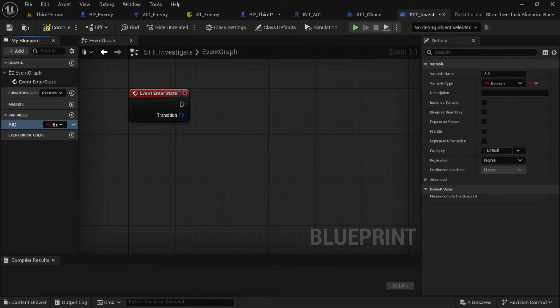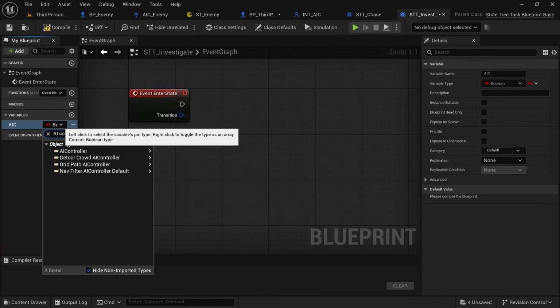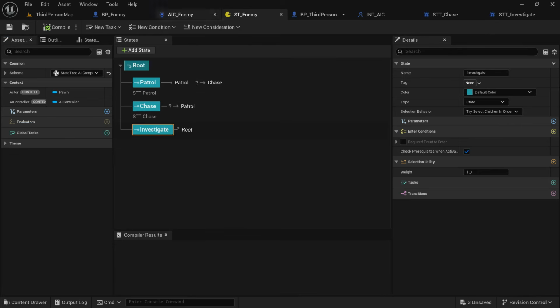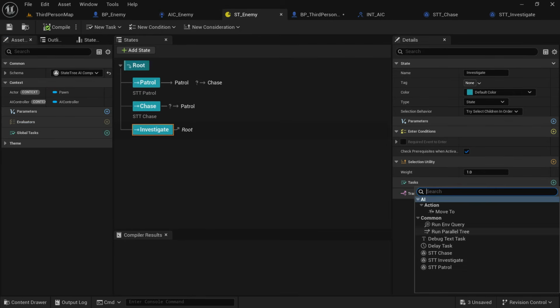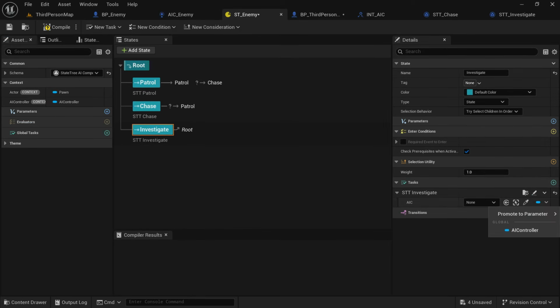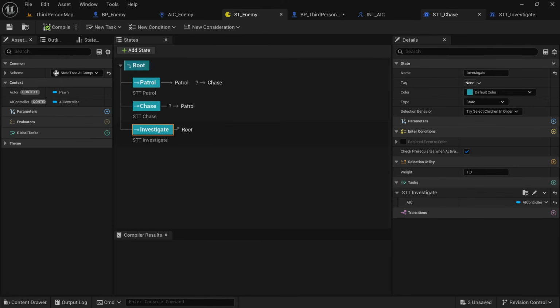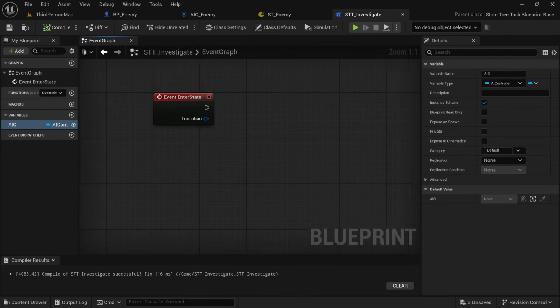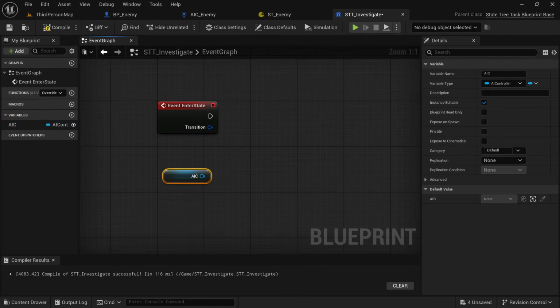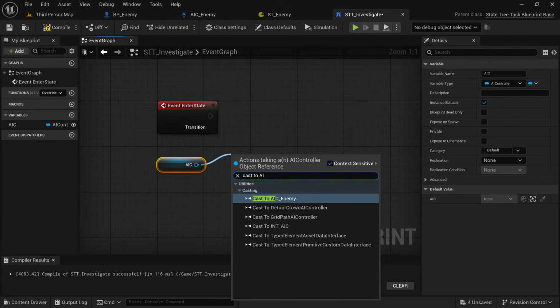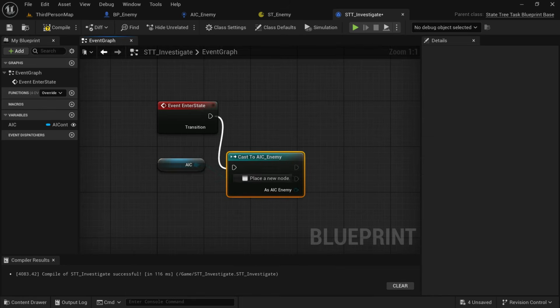Again, just add another variable, AIC of type AI controller, so we can reference the controller from the context in the state tree. Add the task and give the context for the task so it runs. Drag in the AIC, search off it and search for cast to AIC_enemy.